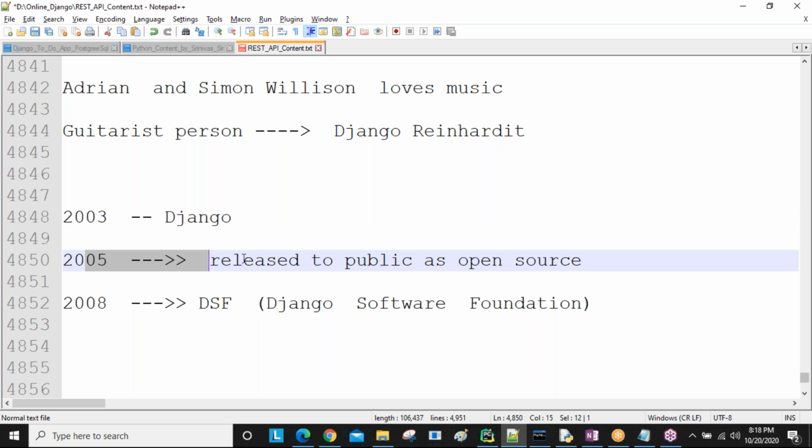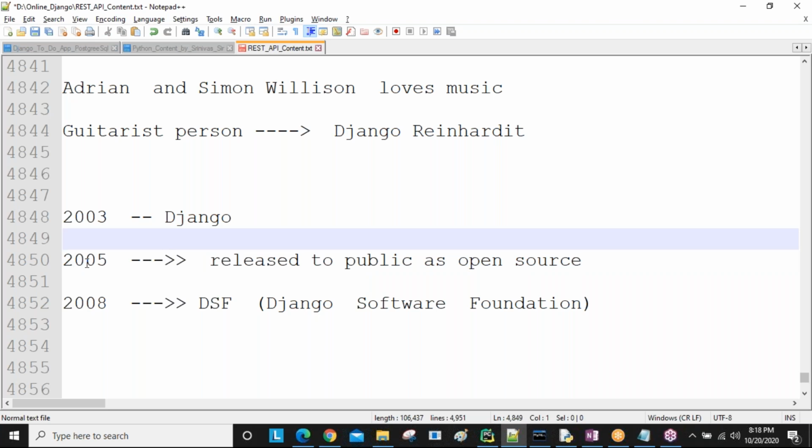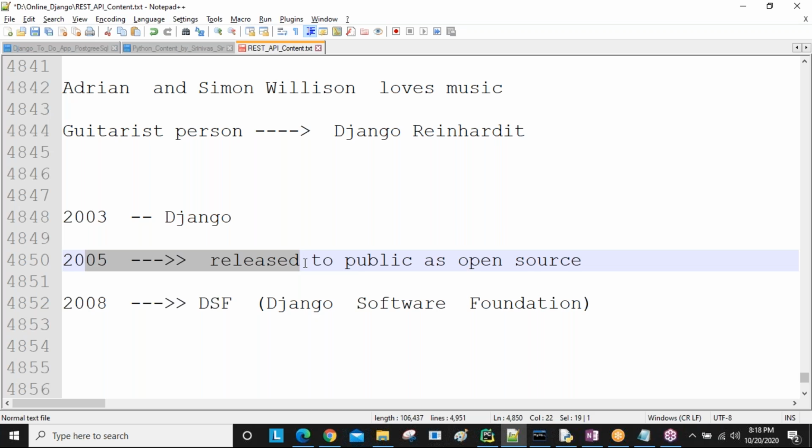So in 2005 they decided to release it to the public as open source, but the management people were not accepting. They said this framework is only for our company to use. They gave instructions, but our authors did not agree with that. That's why they resigned from that company and released it as open source.